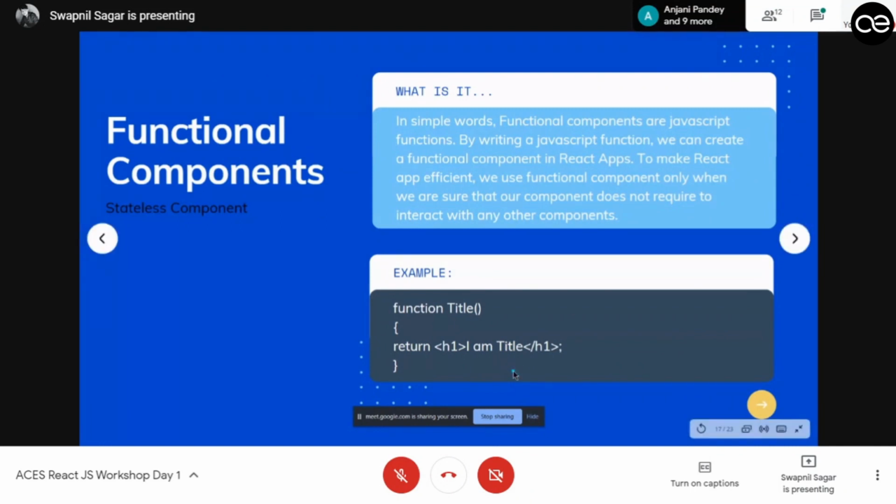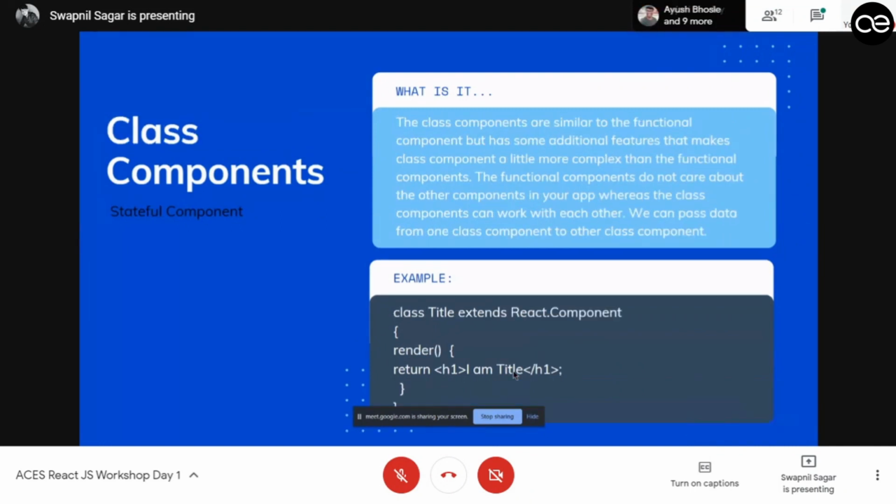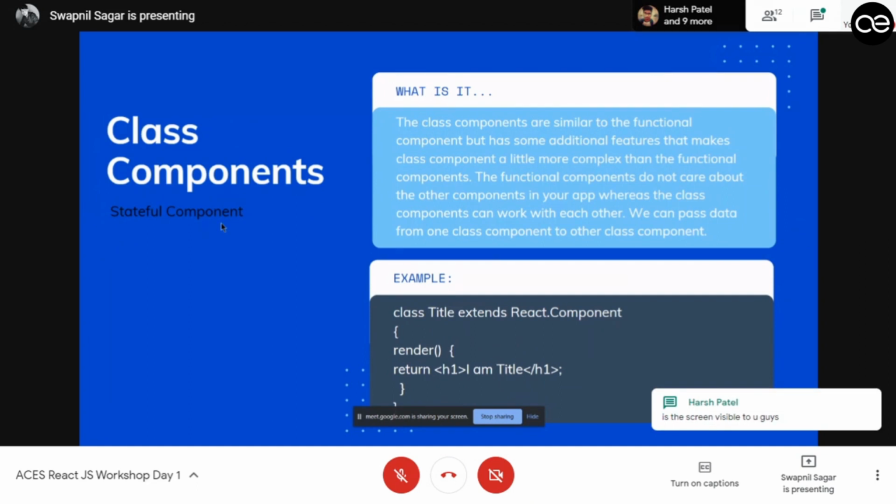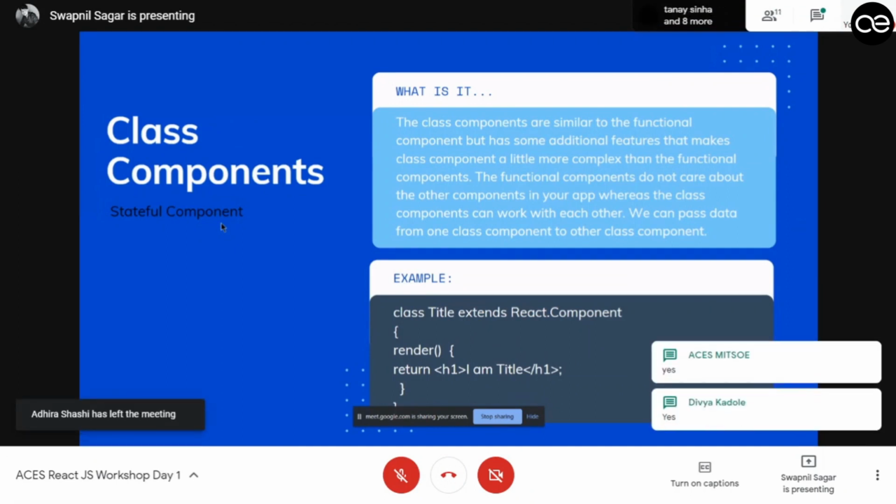So this is a functional component. Now let's come to class components. Class components are stateful components. What is stateful? Suppose you have multiple components and you want them to interact with each other, then you use class components. It is very much similar to functional components, but it has some features that make it very much user friendly, but it is also very complex.